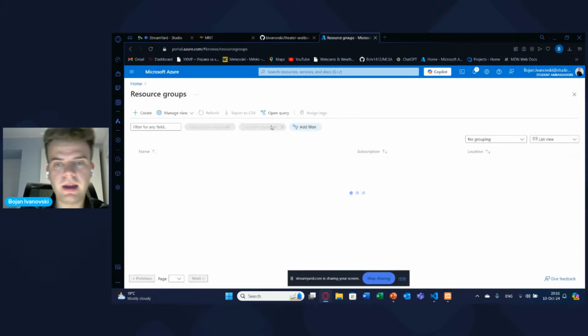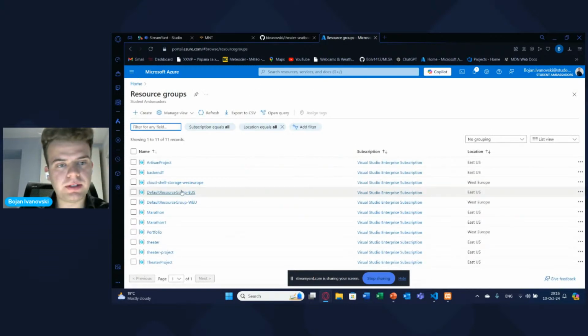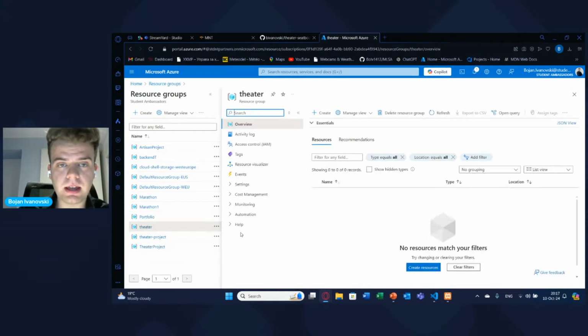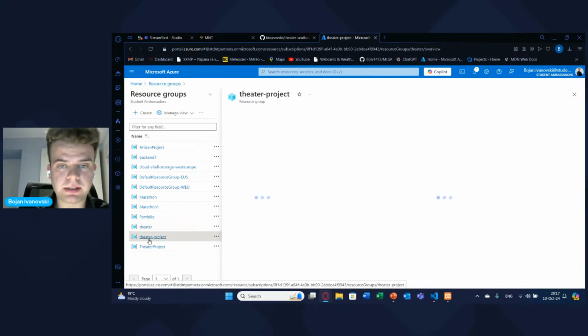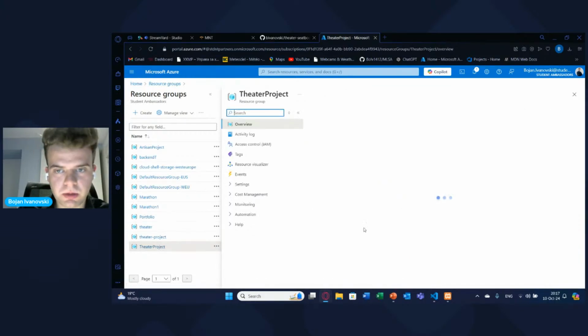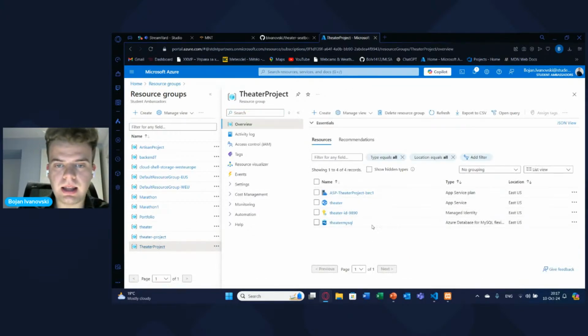If I click here, what you see are all the resource groups. When I click on a resource group, for example this one, you can see that it has some resources in it. This one is empty, but this one, as you can see, has a lot of resources in it, and all of these resources are somehow related to each other.